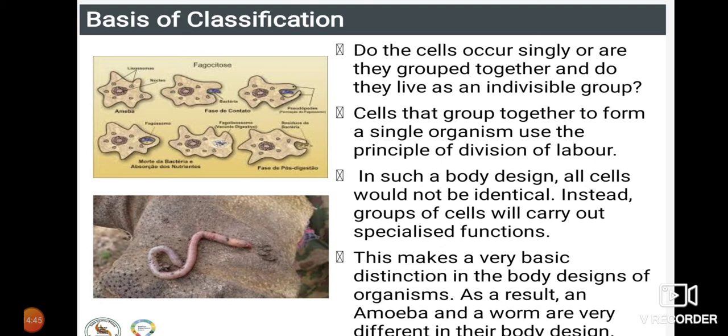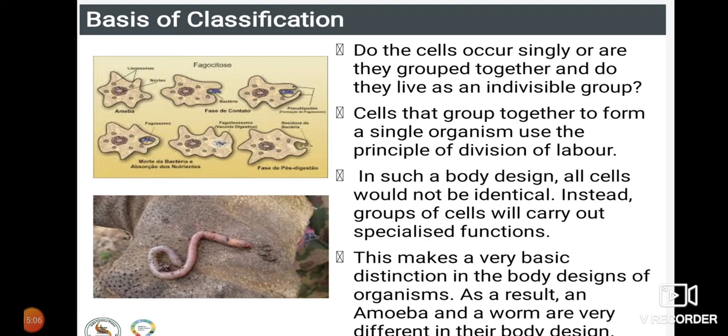So here you can see that the earthworm possesses locomotory organs. That is, it is movable, and it is going to respire through the skin. Lungs are not exactly present, but there is a particular organ which is present like a skin.